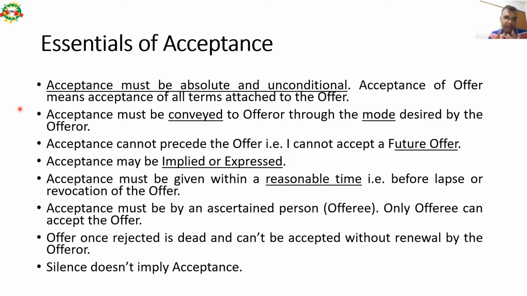So acceptance must be conveyed through the mode desired by the offerer only. Acceptance cannot precede the offer. I cannot accept a future offer. Prior to receiving an offer, I cannot give my acceptance, saying I will accept all your future offers.